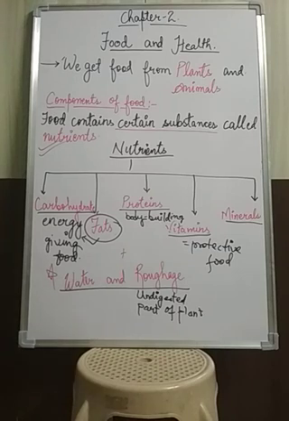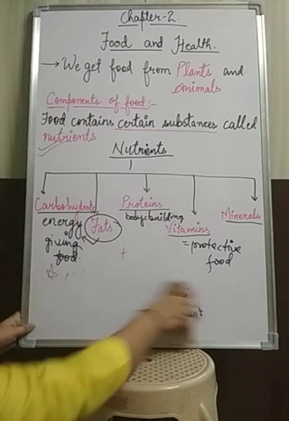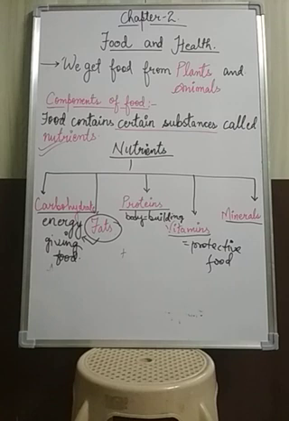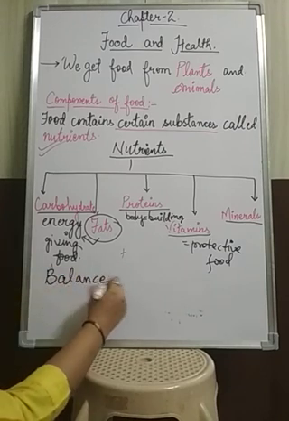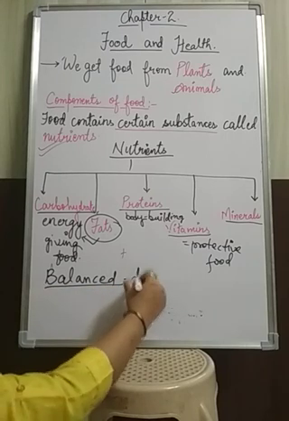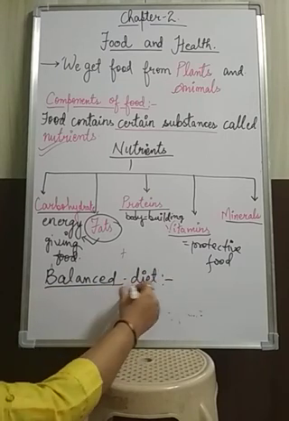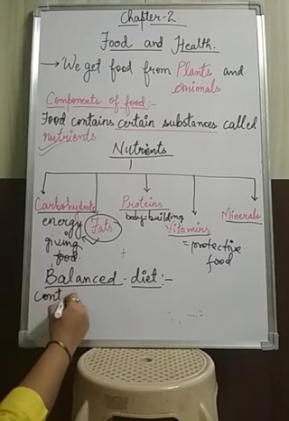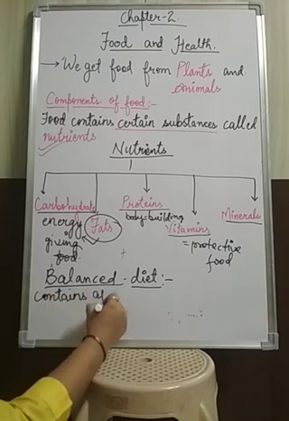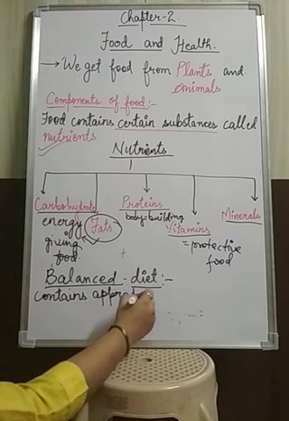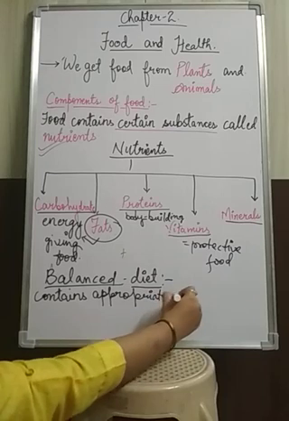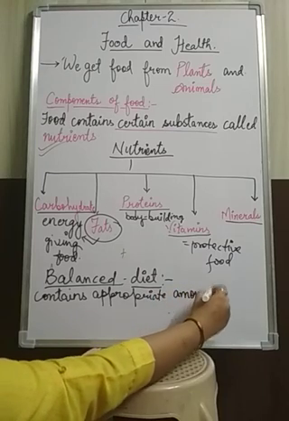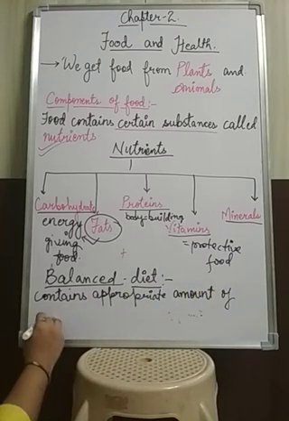Now we will learn about the balanced diet. So here only I am writing about the balanced diet. Balanced diet is basically that diet which when we take in our food, then it should contain appropriate amount, appropriate means adequate, or we can say बिल्कुल सही amount में, appropriate amount of all the nutrients.